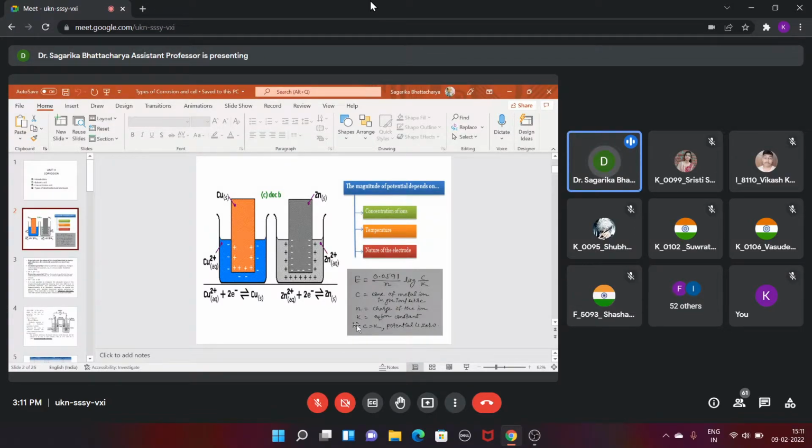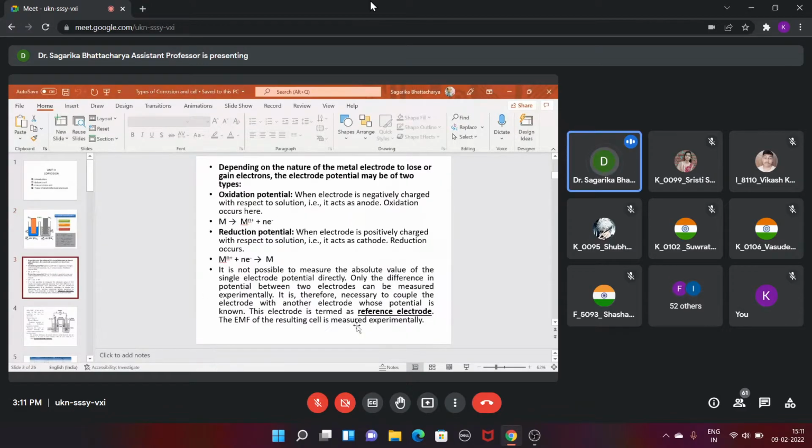I think we all read about these things in our NCERT books. So naturally temperature is also a parameter for the measurement of electromotive force, and also the nature of the metal ion. Like the copper tendency is less, while the zinc tendency is more. These are the basic things I think we all know.